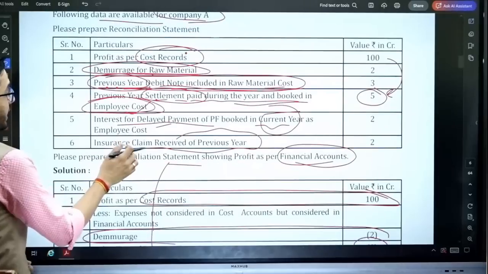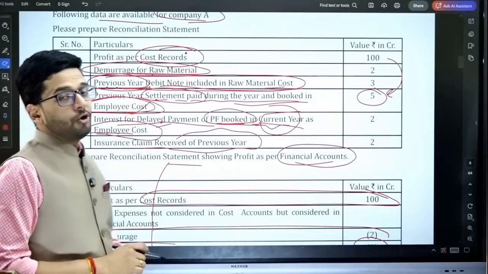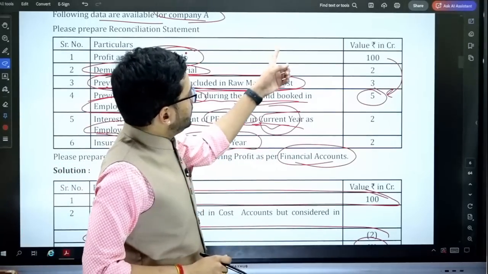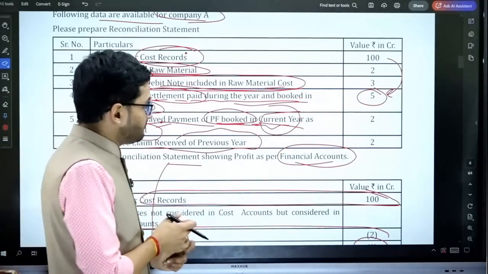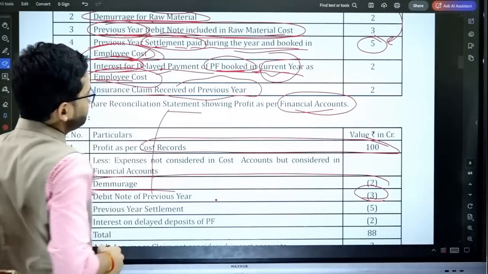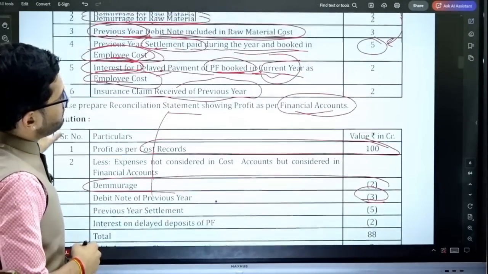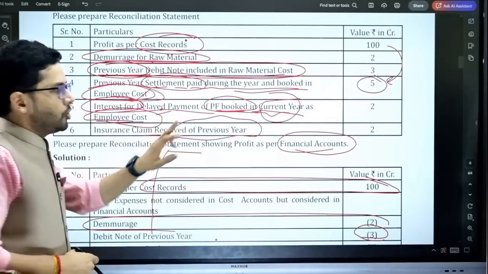All right. Next, interest for delayed payment of provident fund booked in the current year as employee cost. This is actually an interest which is paid for delayed payment of provident fund. We have booked it in our current year's employee cost.